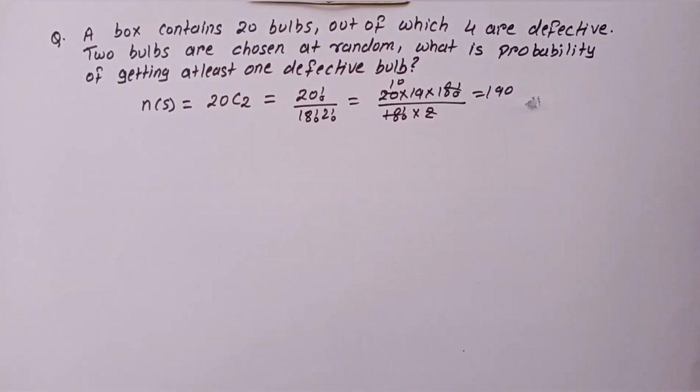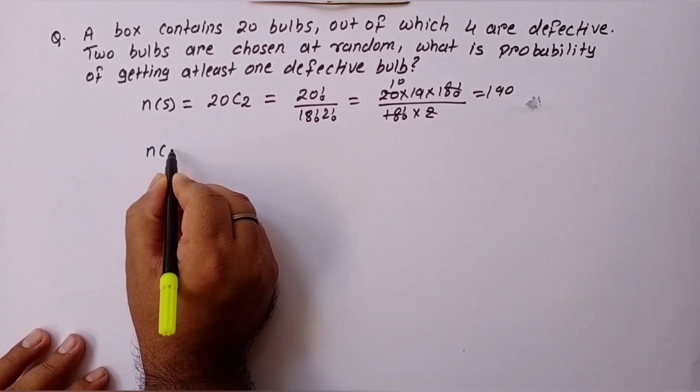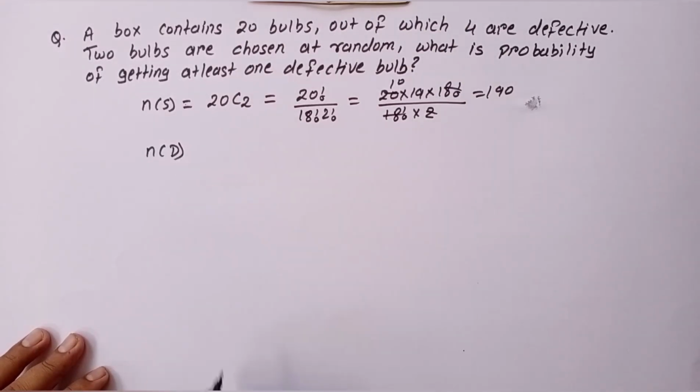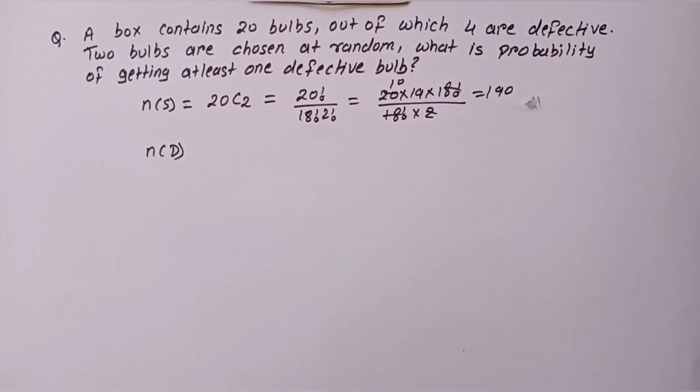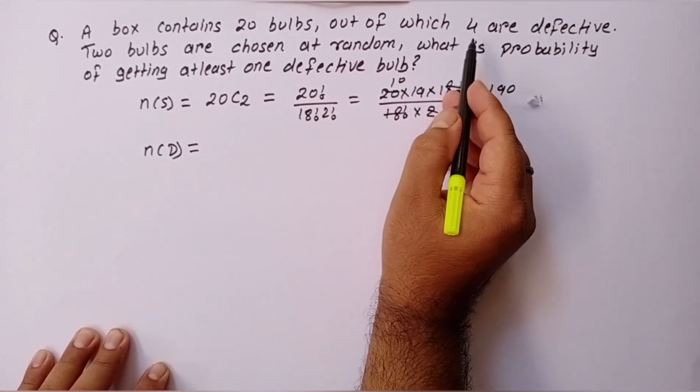In this question, we have to find the probability of getting at least 1 defective bulb. So first, we will find the probability of getting no defective bulb. Let D be the event that represents no defective bulb. Out of 20 bulbs, 4 are defective.